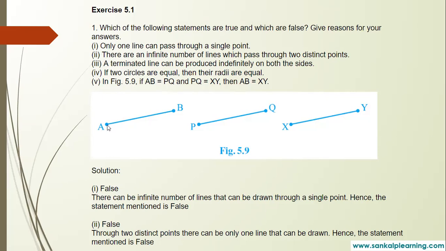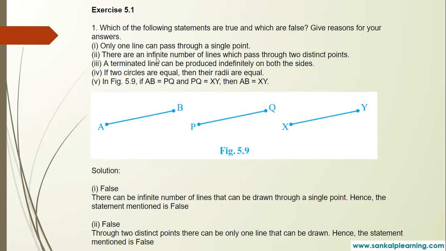So taking a single point, you can draw as many lines as you want. But the given statement is false. There can be an infinite number of lines drawn through a single point. So the first one is false.